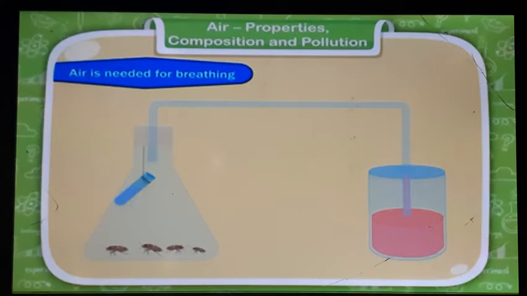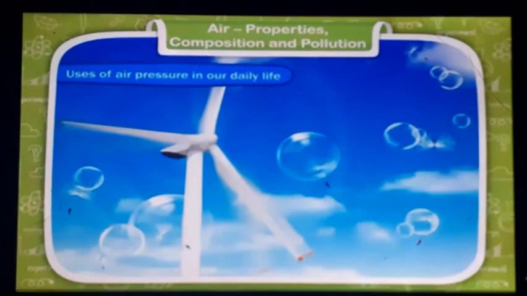Connect this flask with a tube passing through colored water. After 2 days, you will notice that the colored water column in the air supply tube rises. Why? The cockroaches in the flask use oxygen of the air while breathing, and the air from the supply tube is used up, making the colored water column rise in the tube.